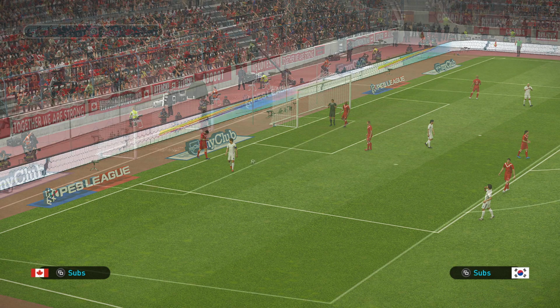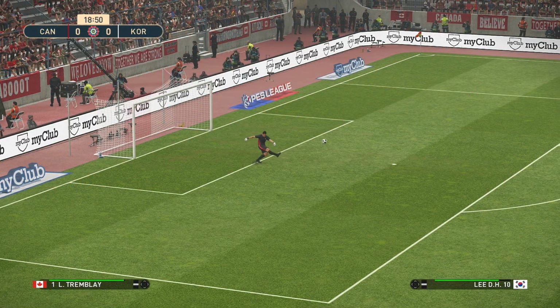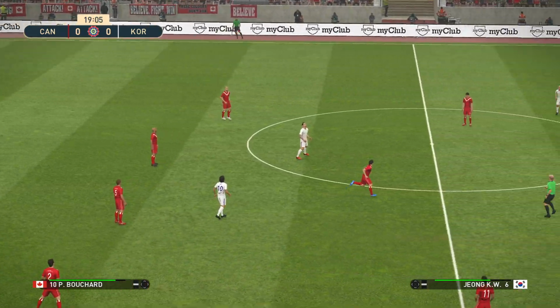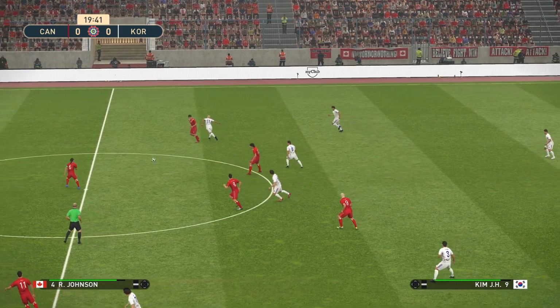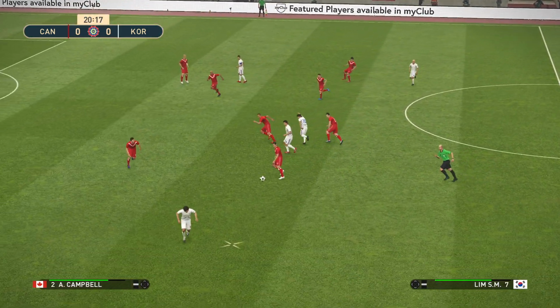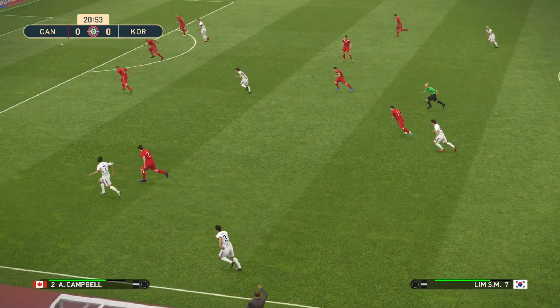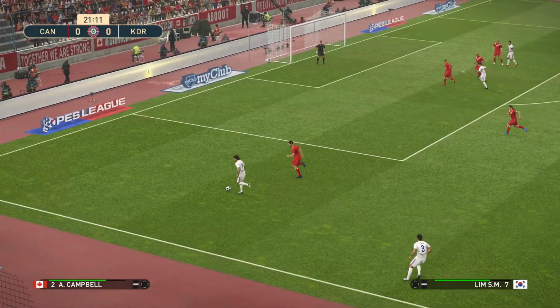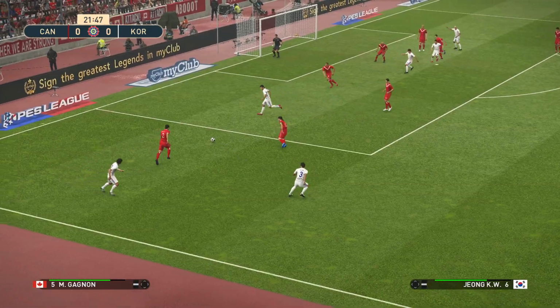Korea, they've lost their last 2 games after that great victory against India. Desperate times for them. Here's Lim. Lim back to Jong.